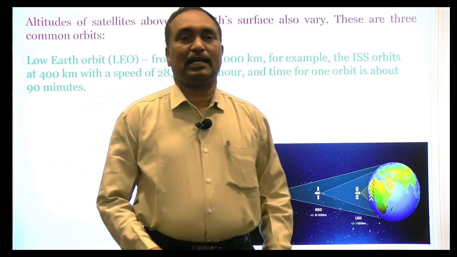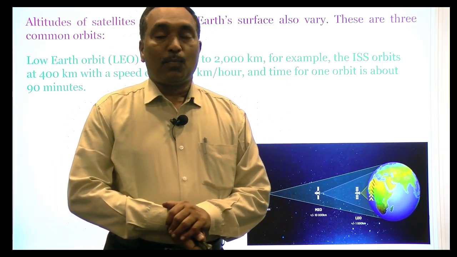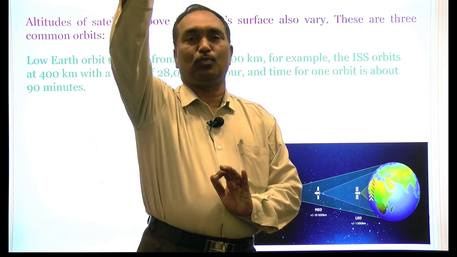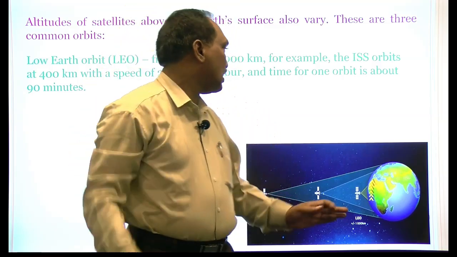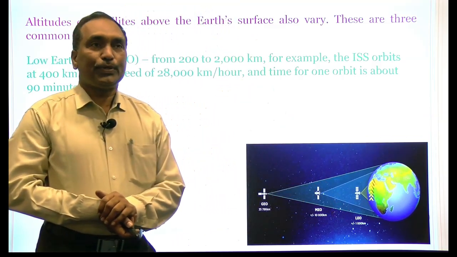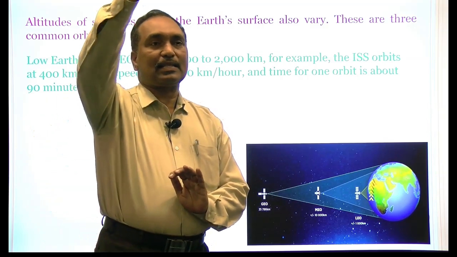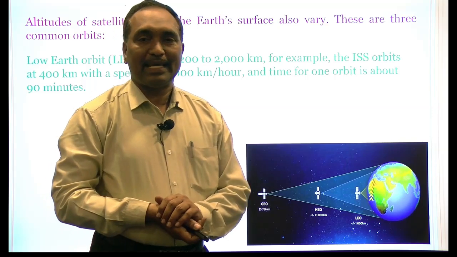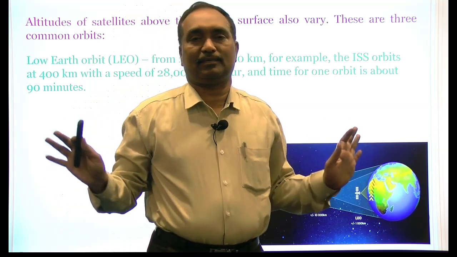Actually, the polar satellites that we discussed have an orbit height of nearly 200 kilometers to 400 kilometers, or around 2000 kilometers only. Because the distance is lesser than the remaining satellites, the photographs taken by these satellites are very clear.